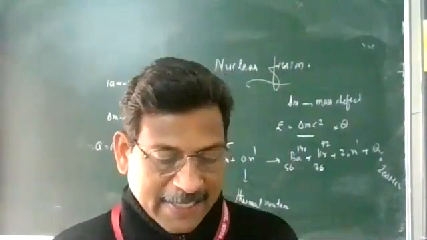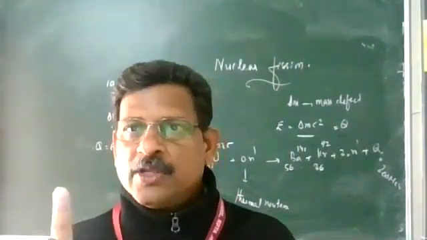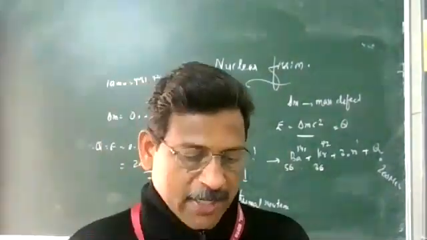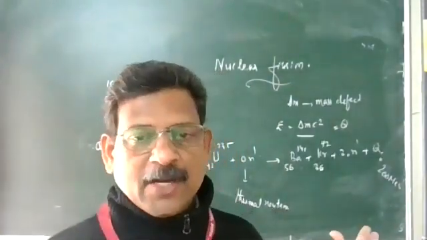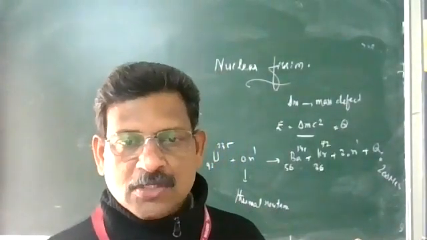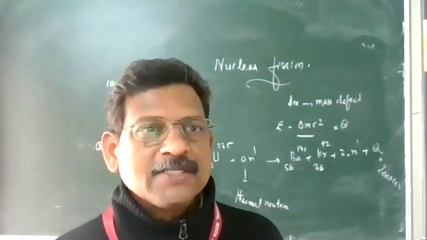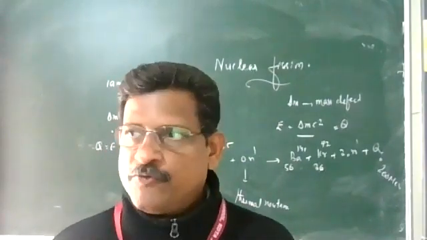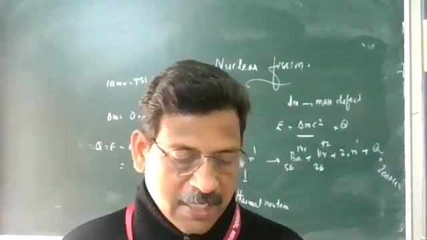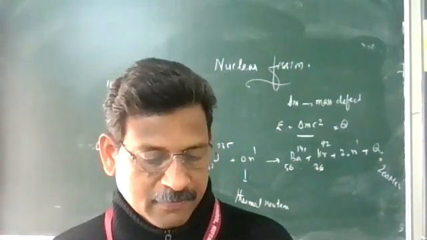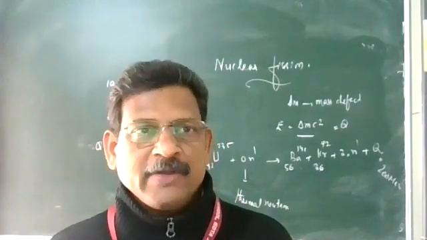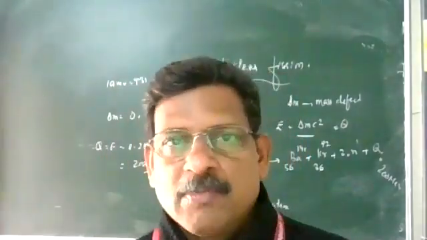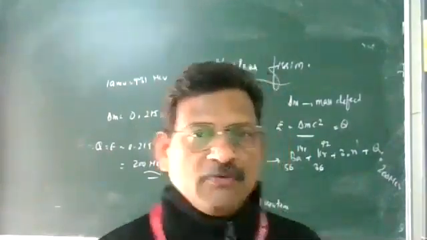So this much energy is released during the fission of a single uranium-235, and this energy is shared by the different parts: fission fragments, neutrons, and some electromagnetic radiation, that is, gamma radiation. So this energy appears in the form of kinetic energy of fission fragments, released neutrons and gamma rays. You can imagine this kind of energy released in a very, very small fraction of a second, less than 10 to the power minus 9 seconds. So this is the nuclear fission reaction.